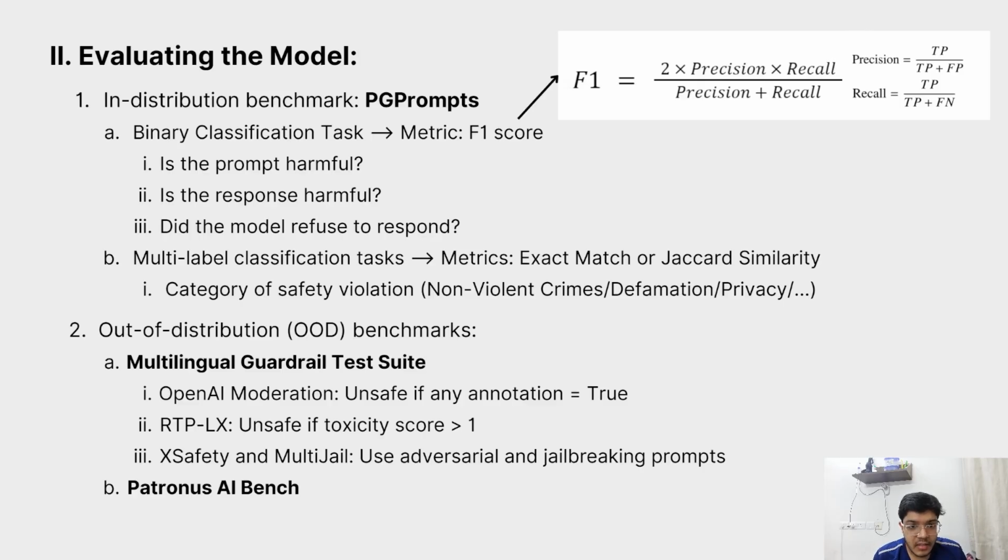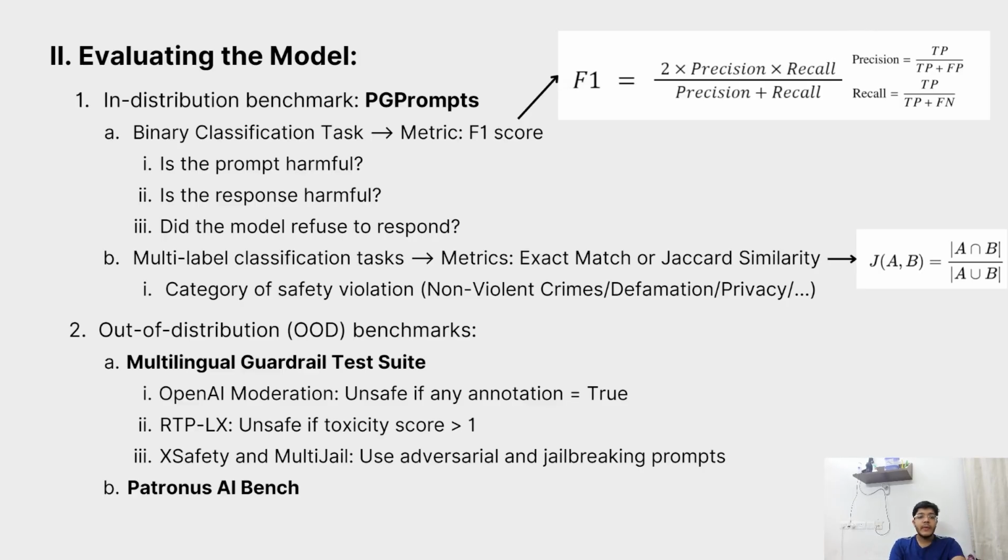For the multi-level classification tasks, we're basically classifying the prompt response pair into multiple harm categories, like whether it's a non-violent crime or a privacy crime, etc. So these are evaluated using two different metrics. Either an exact match, which is slightly more strict and requires a perfect match of predicted and true categories, or Jaccard similarity, which rewards even partial overlap.